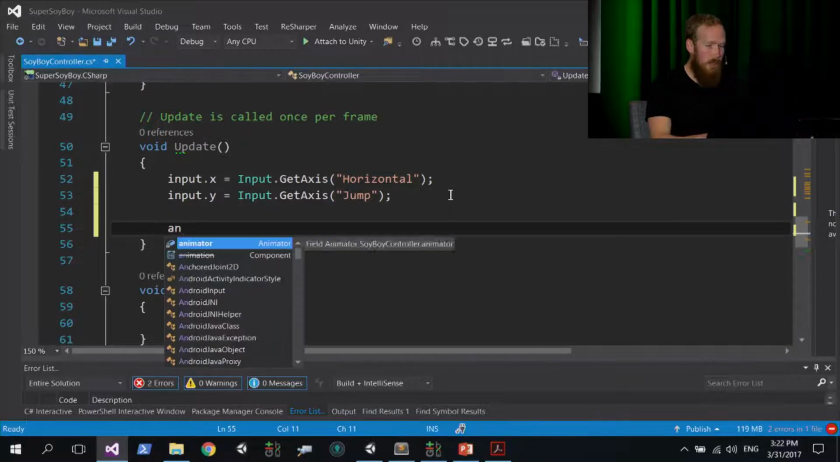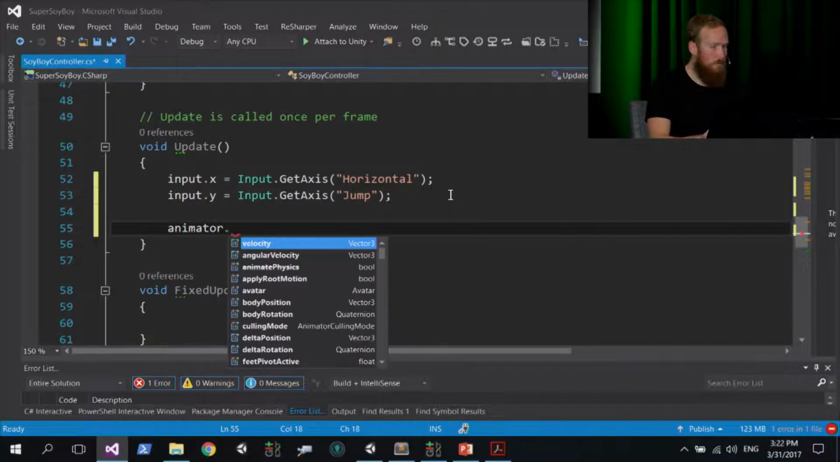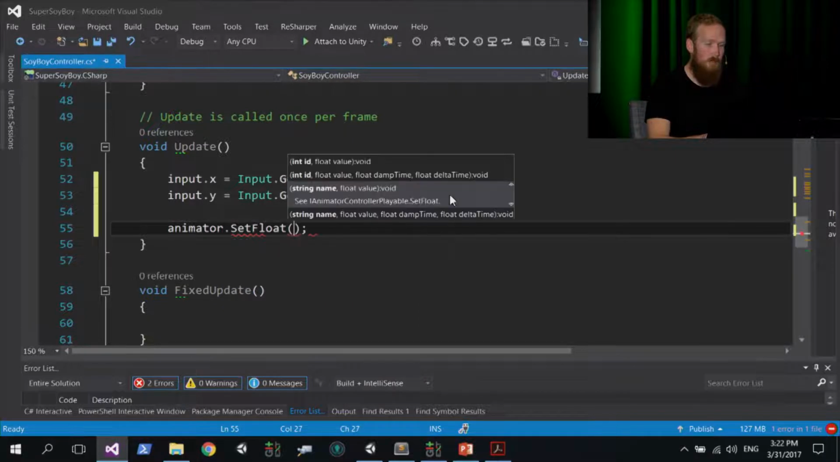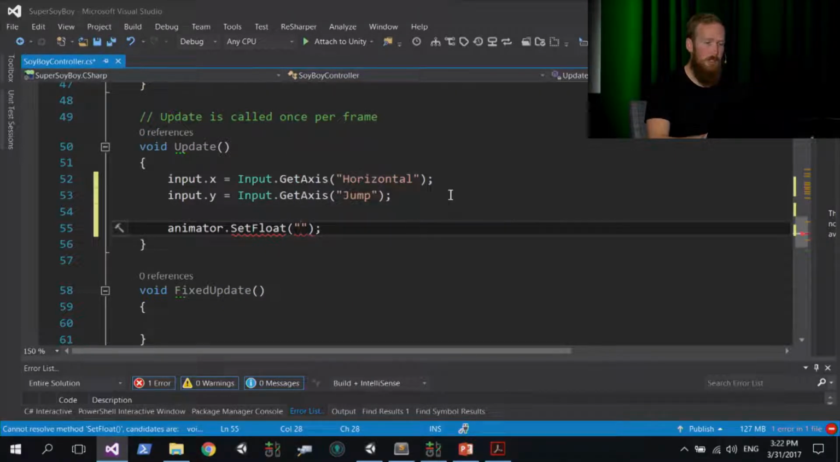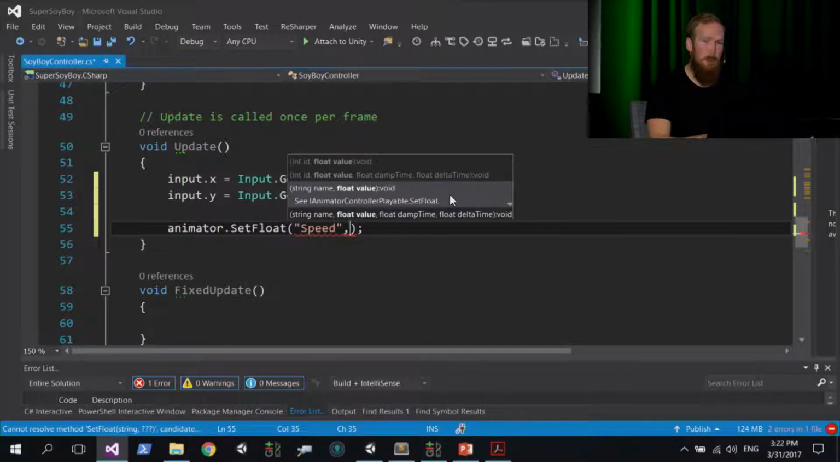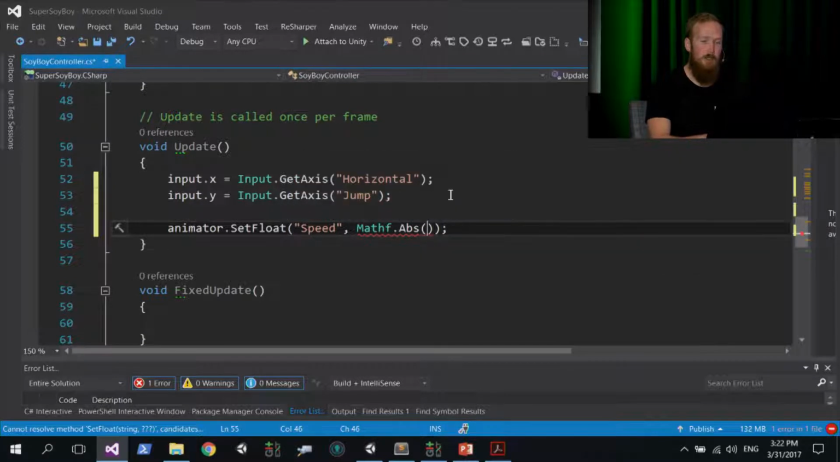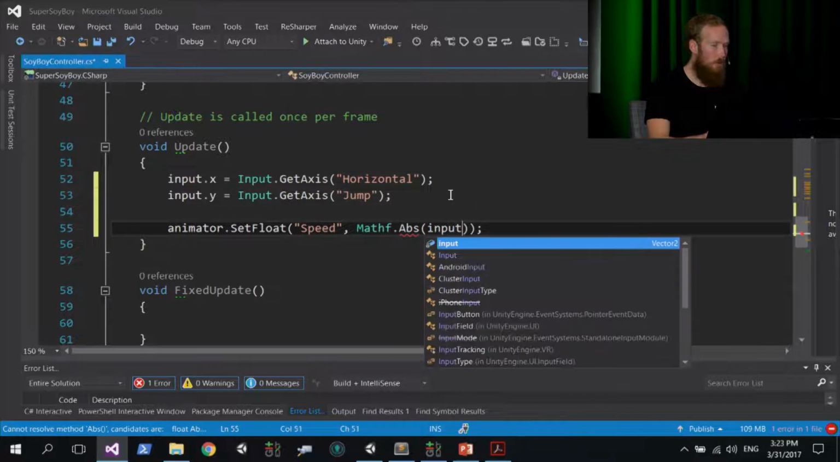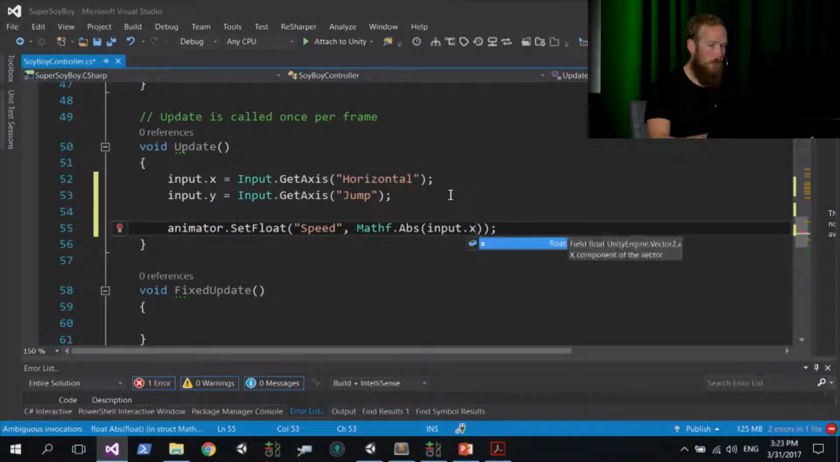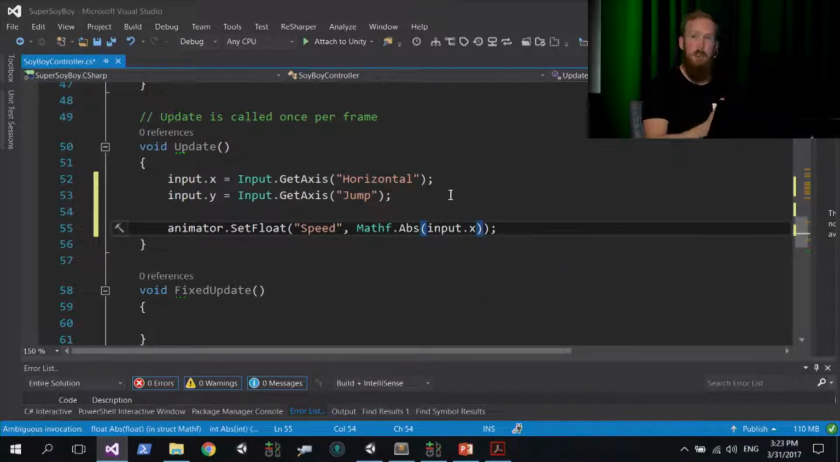Okay, now below that, we're going to type in animator, so our animator variable, dot, and we're going to use a method called setFloat, and we need to pass in a string for this, and you need to type in speed with an uppercase S, and after speed, in quotes, comma, and we need to pass in a value here, which is a float value. For this, we're going to use a helper called Mathf.Abs, so absolute value, and in parentheses after that, we're going to pass in input.x.